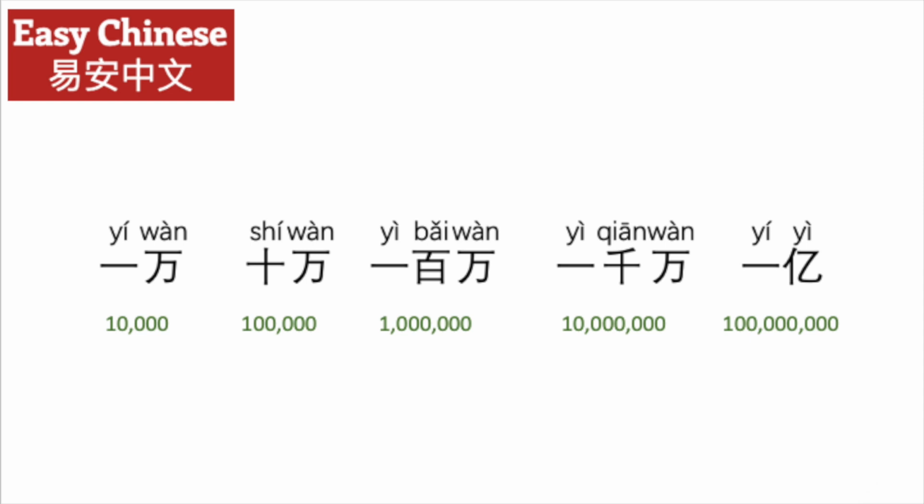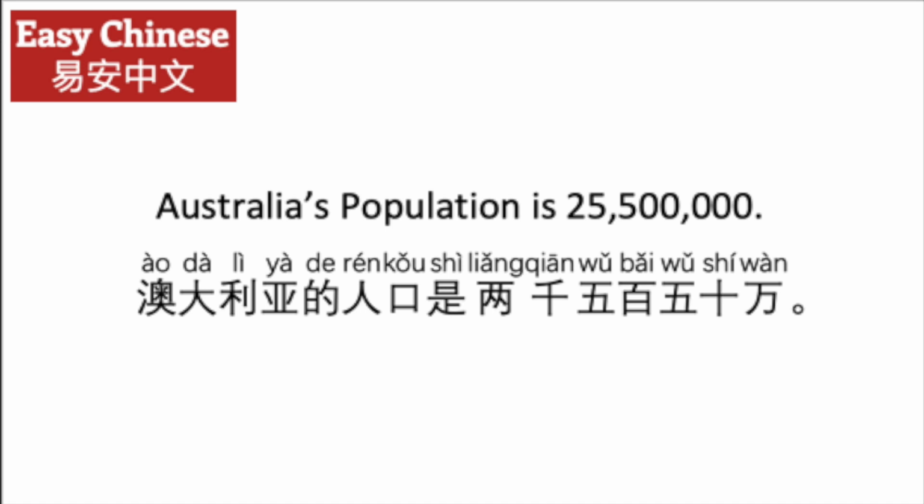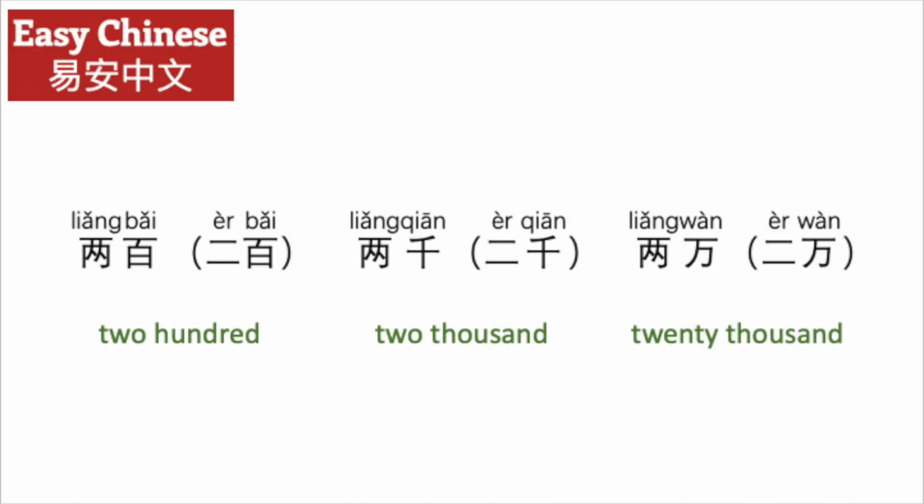The Chinese counting system works in 10,000 units. 一万 means 10,000. 十万, 100,000. 一百万, 1 million. 一千万, 10 million. 一亿, 100 million. 中国的人口是14亿7千万。澳大利亚的人口是2550万。